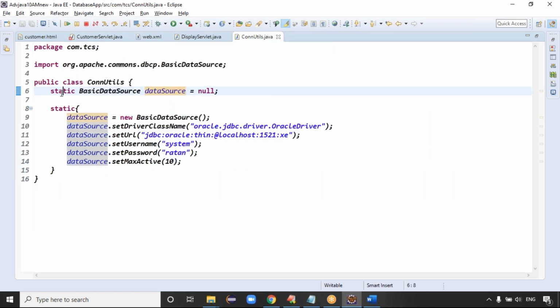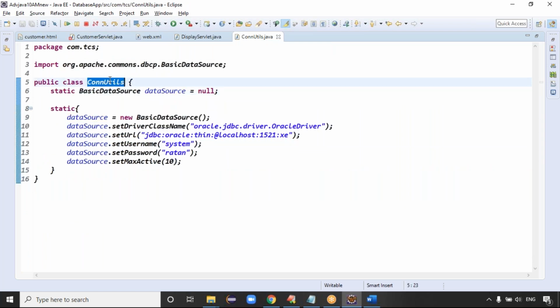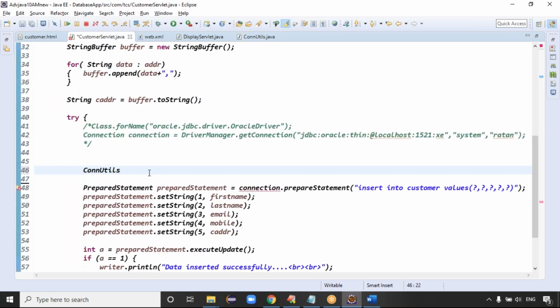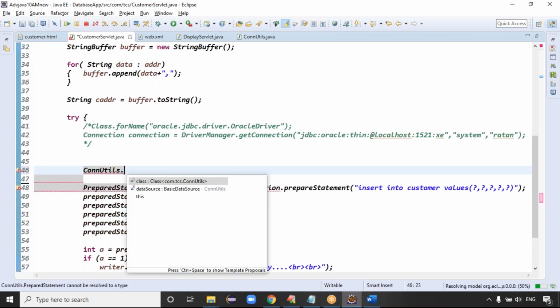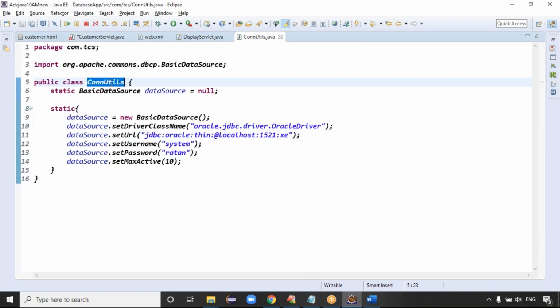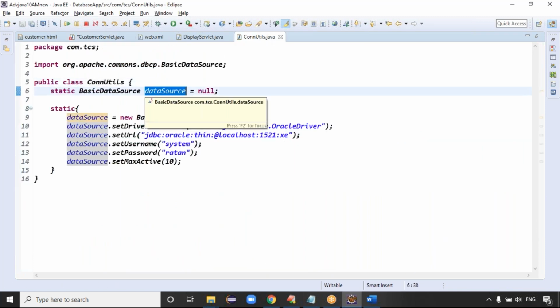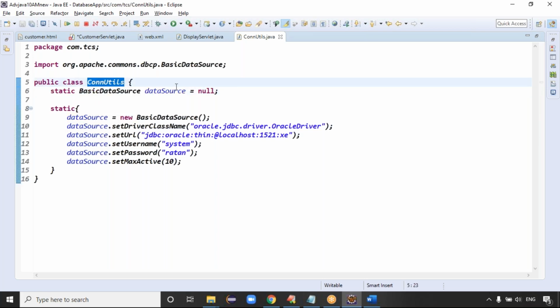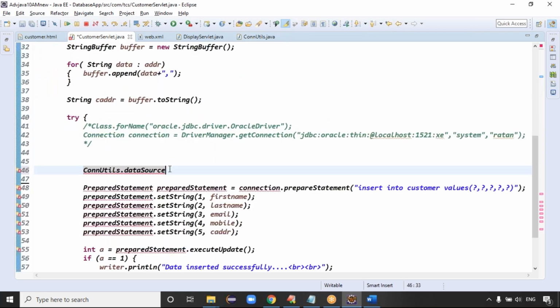And this DataSource variable you take as a static variable, so that I can call ConnectionUtils directly, right? ConnectionUtils contains the DataSource reference variable. I'm calling this DataSource reference variable, guys, because it's a static type, right? That's why I'm calling the DataSource using ConnectionUtils.